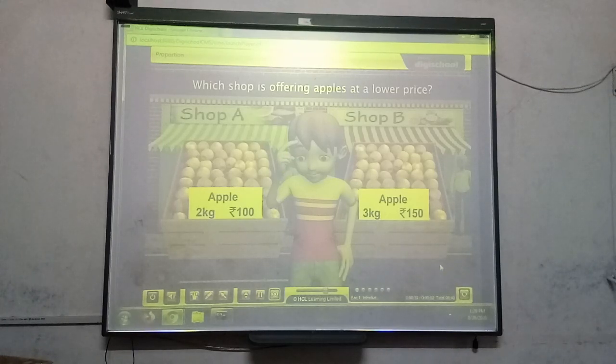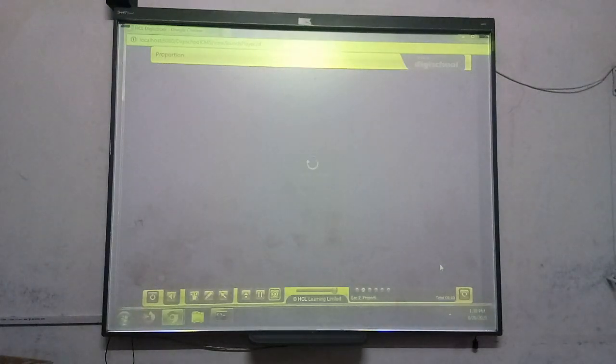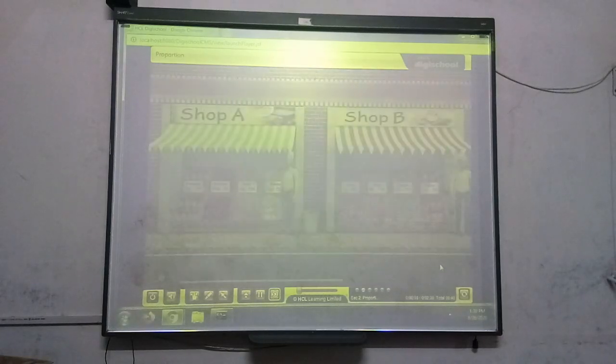We can help Sam find out what the apples from these shops cost by looking at the proportion of apples to the specified costs. To do this, we can use ratio. The ratio of weights of apples is 2 to 3.